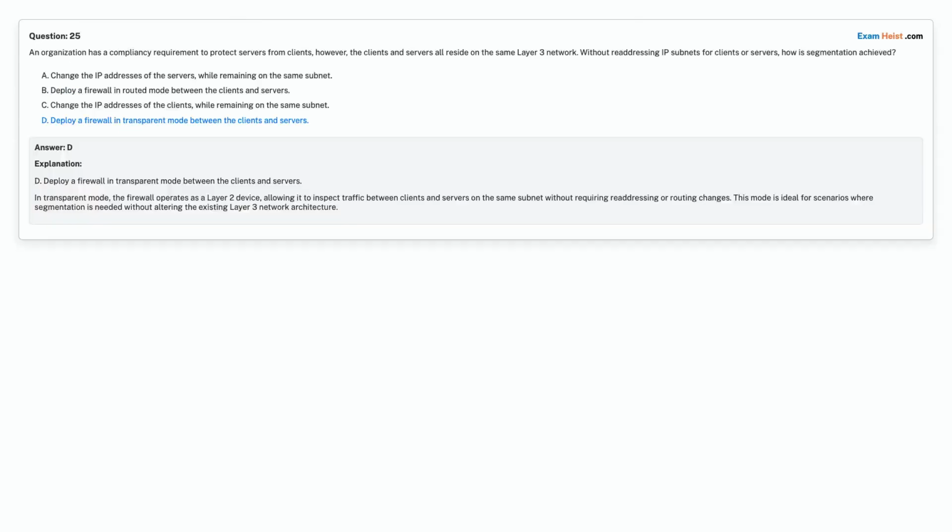Correct answer is option D. Deploy a firewall in transparent mode between the clients and servers.